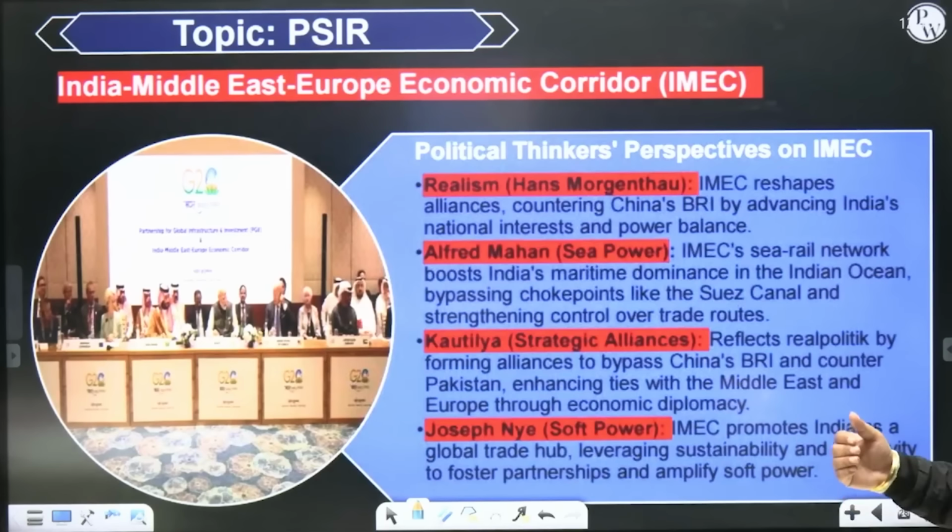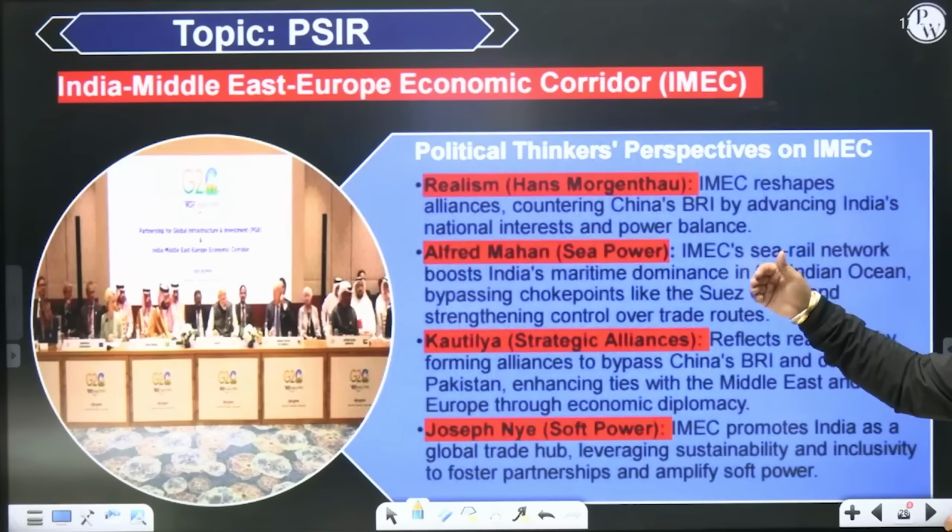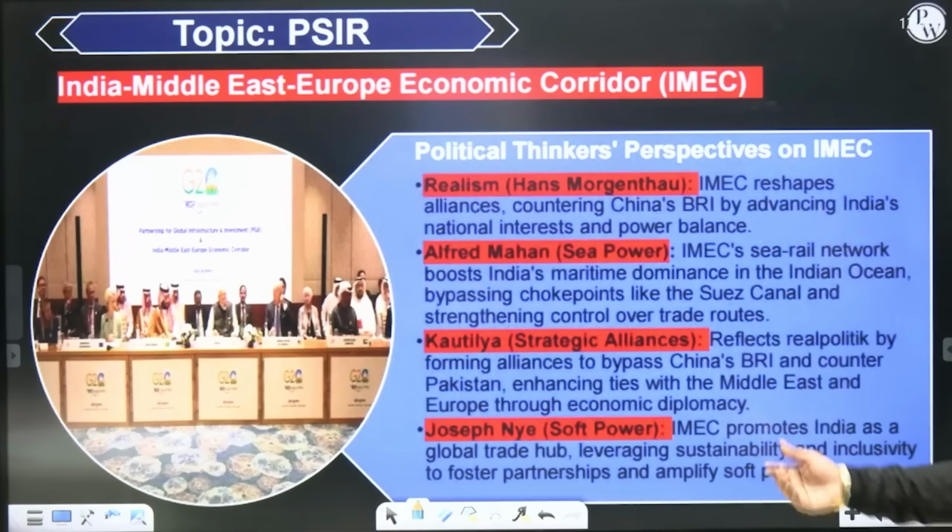And Joseph Nye, soft power. So India would be projected as a soft power among the global trading community, thereby amplifying India's soft power, leveraging sustainability and inclusivity to foster partnership. That is how you get marks in political science. That while dealing with the India, Middle East, and Europe economic corridor, you will also be mentioning these scholars like Morgenthau, like Alfred Mahan, like Kautilya, like Joseph Nye, etc.